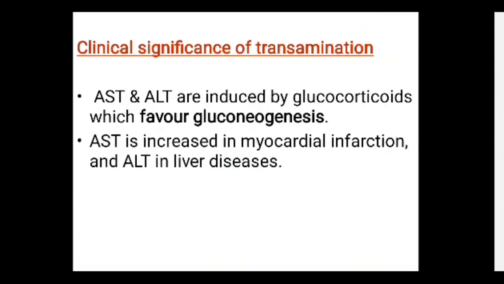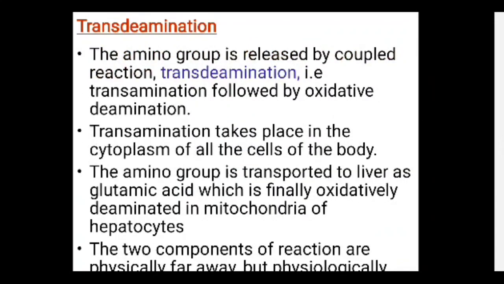Then what is the clinical significance of transaminations? In some disorders or reactions, its level is high. AST and ALT are induced by the glucocorticoids in our body, and it favors the gluconeogenesis reactions. Then the AST level is high in myocardial infarction patients and the ALT level is high in liver disorder patients. This is the clinical significance of transaminations.